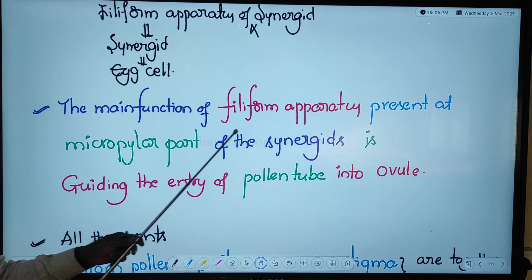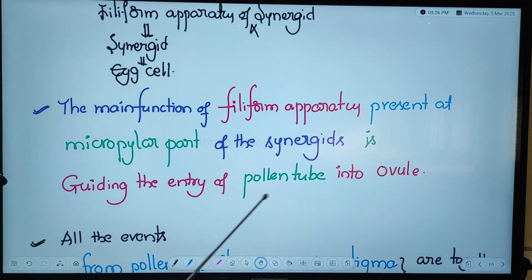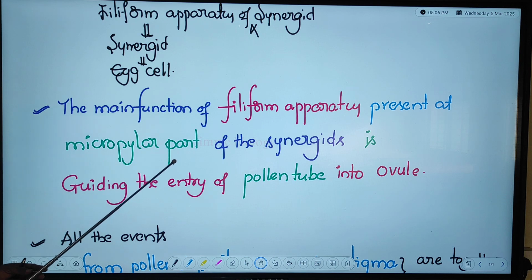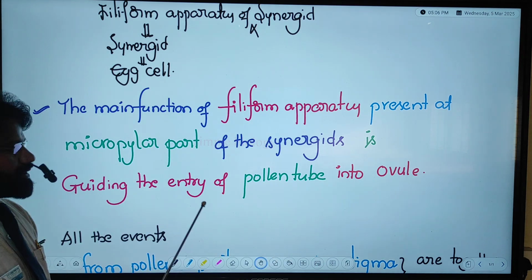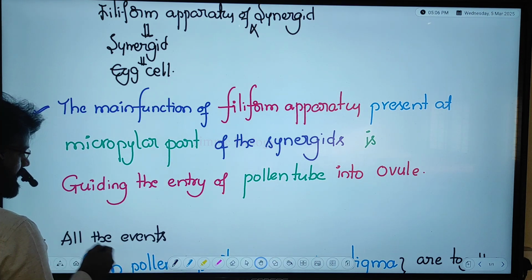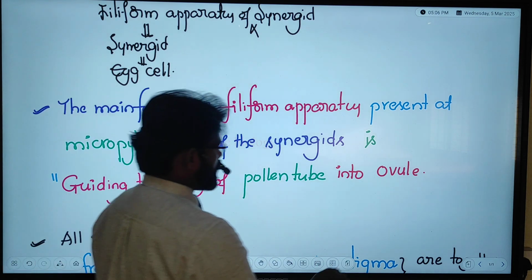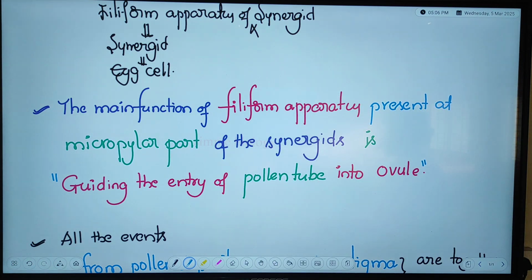Now, the main function of the filiform apparatus present at the micropylar part of the synergids is very important: guiding the entry of the pollen tube into the ovule. This is a main question for us. Guiding the entry of the pollen tube into the ovule.